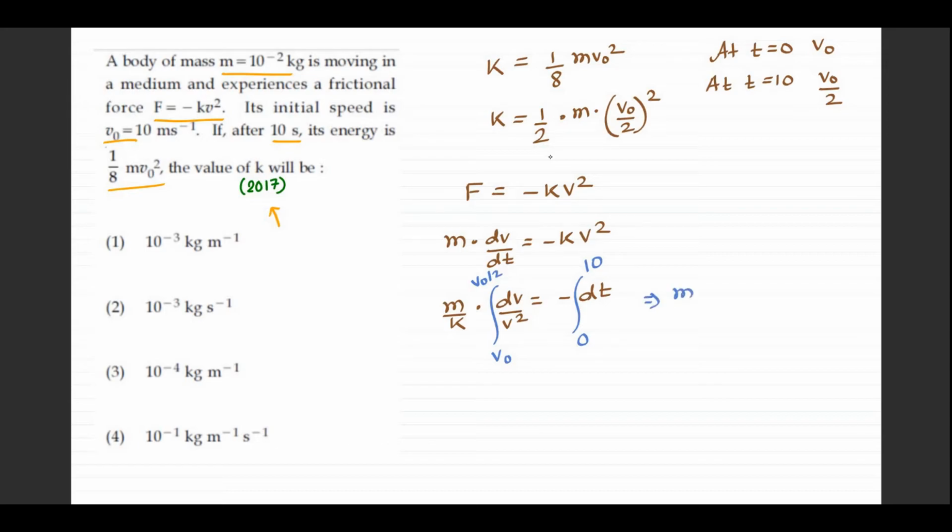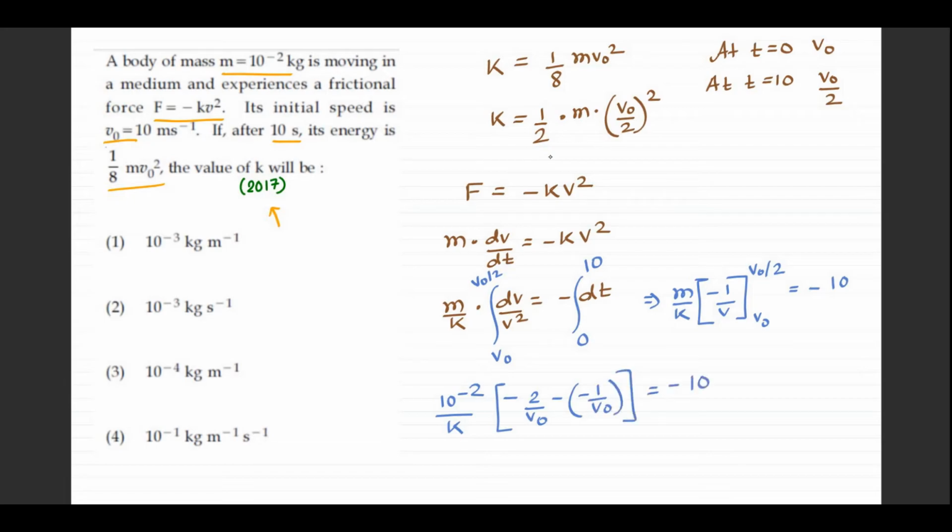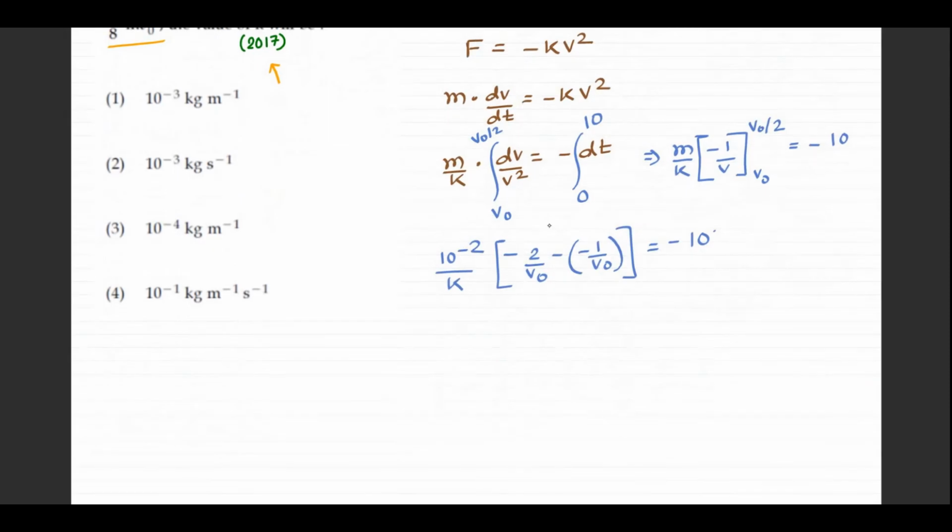Can I say m by k dv by v square integration will be minus 1 by v, from V0 to V0 by 2, is equal to minus 10. M by k, minus 2 by V0, minus of minus 1 by V0 is minus 10. This will become minus 1 by V0.